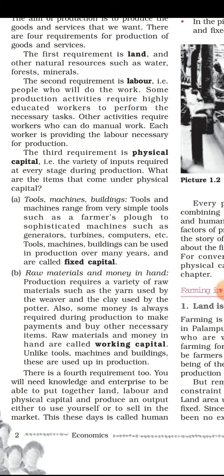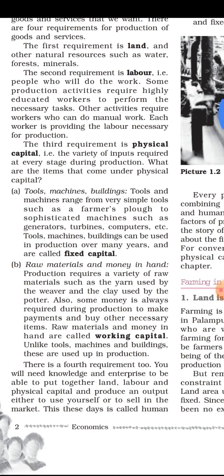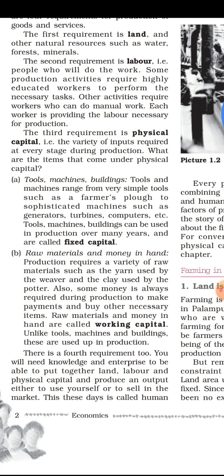So in the tools and machines, simple tools can also be there, like the plow of the farmer, besides the sophisticated or highly developed tools and machines like the generator, turbine and the computer. Tools, machines, buildings can be used in production over many years and are called fixed capital. I have already told you all. So why are these known as the fixed capital? Because once it is purchased, it lasts for a long duration of time, or it can be used for many years. That's why it is known as the fixed capital.